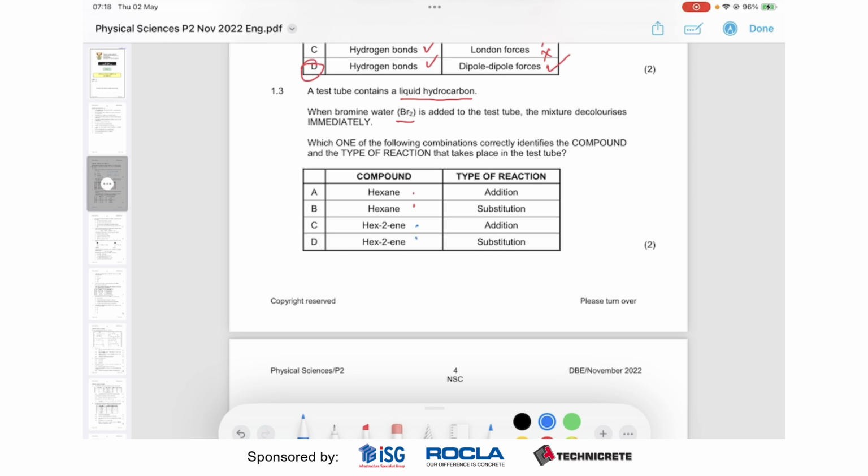Now, the thing is, if you have a saturated hydrocarbon, okay, I'll draw this stick way, something like that. That's hexane. And then you have bromine with all its lone pairs.